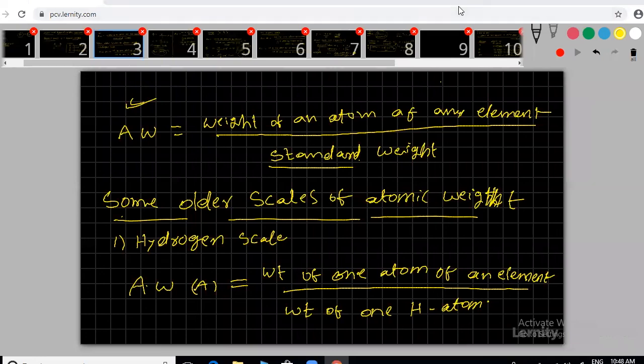Any other? Someone is saying C13 is 1%. Fine, you will get 1 point something percentage because we are getting 98 point something.